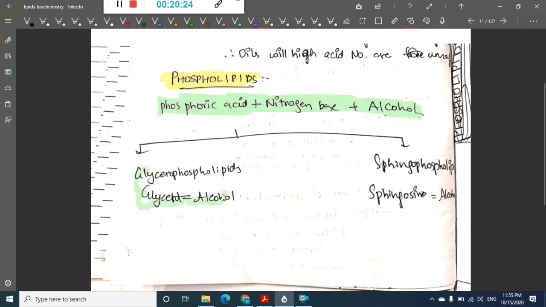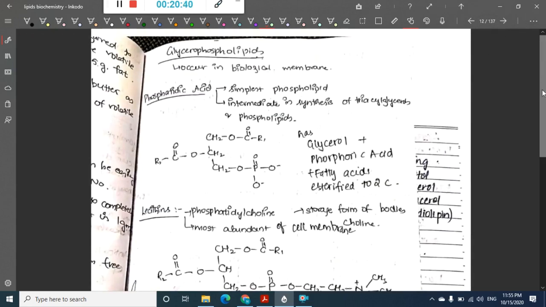It has two main types. If the alcohol is glycerol, then we call it glycerophospholipids. If the alcohol is sphingosine, then we call it sphingophospholipids. First we will see glycerophospholipids. These glycerophospholipids occur in biological membranes.